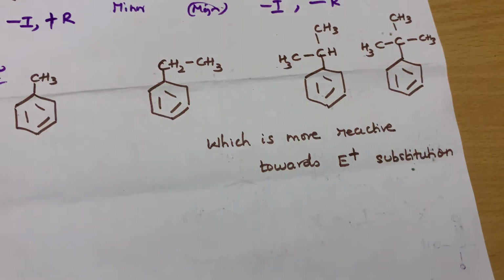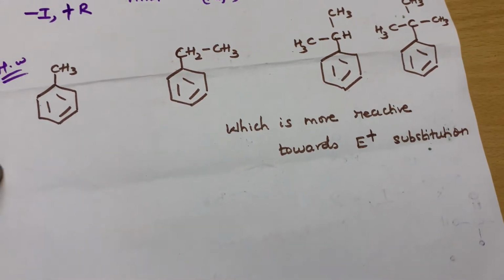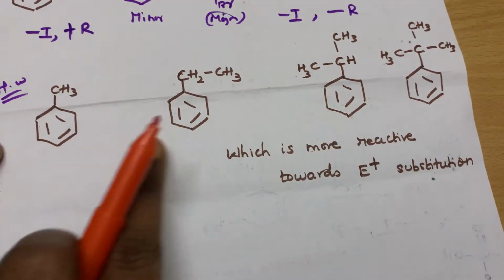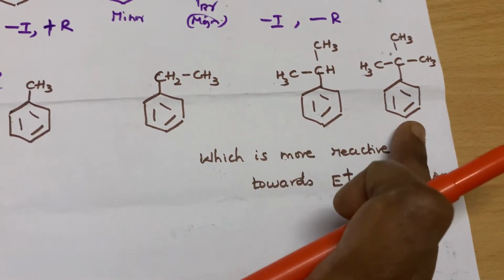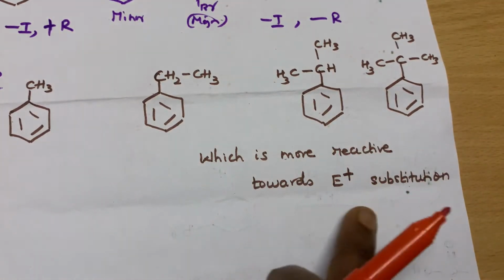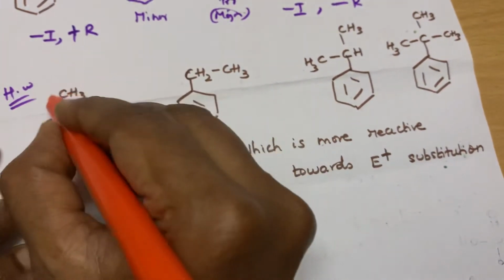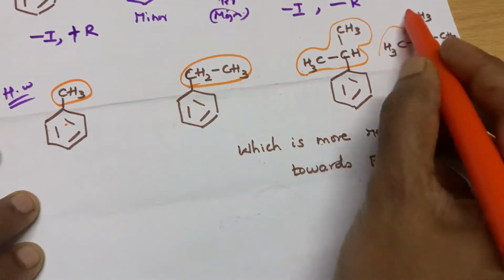Students, in this video I am going to tell you the answer for the questions that I have asked in the previous video. I have asked you: toluene, ethyl substituted benzene, isopropyl substituted benzene and tertiary butyl benzene, which is more reactive towards electrophilic substitution? So this is methyl, this is ethyl, this is isopropyl, and this is tertiary butyl.